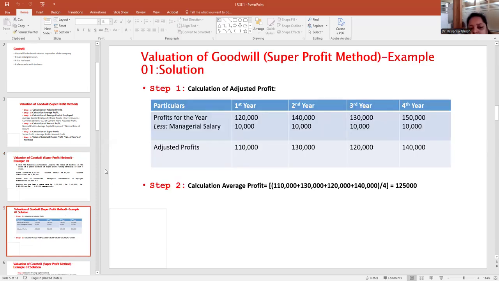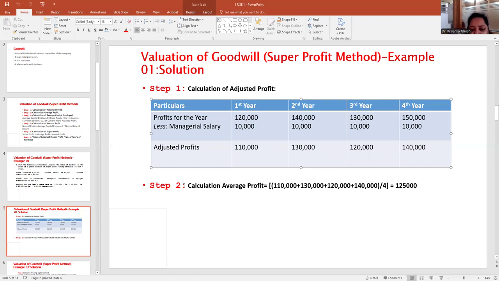So we will start the calculation step by step. As I discussed, step 1, we need to calculate the adjusted profit, and if there is any adjustment, we should make it first. In the question, there is one manager salary. Manager salary is our expense, and expenses we deduct from the profits. Here I have written the 4 years' profit and from there deducted the manager salary of 10,000 per annum from each year. After deducting, I got adjusted profit for the first year 1,10,000, second year 1,30,000, third year 1,20,000 and fourth year 1,40,000. So this is my adjusted profit.